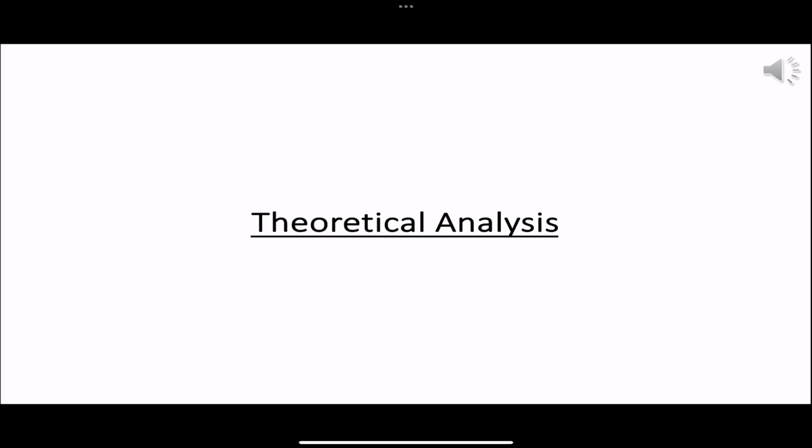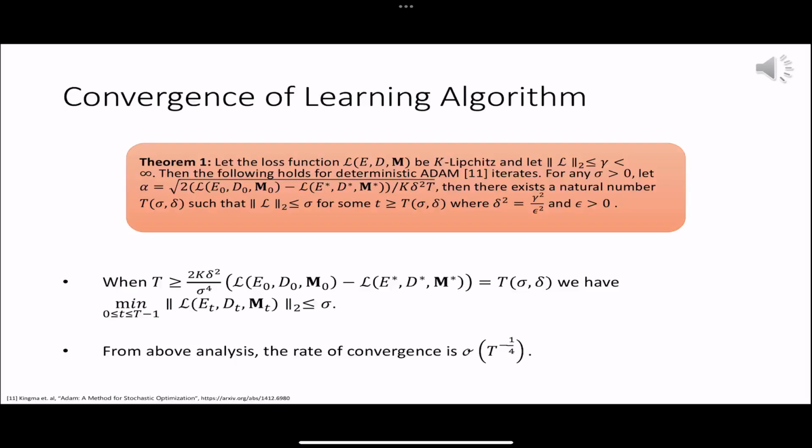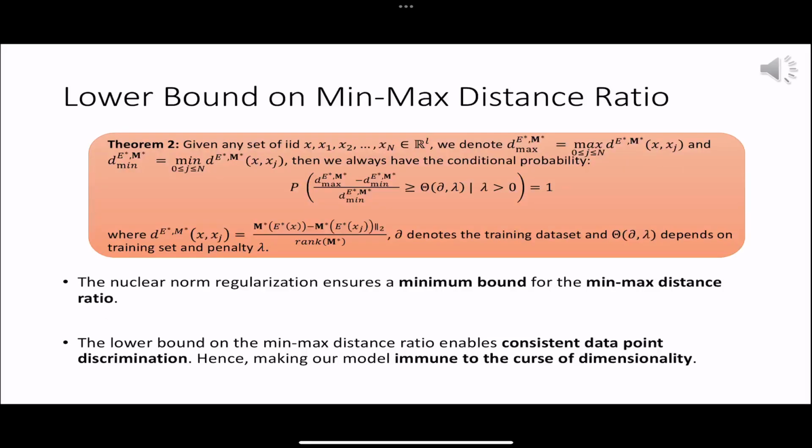We include convergence analysis and also demonstrate that even if latent spaces are high-dimensional, say 2048-dimensional, our model does not suffer from the curse of dimensionality. We establish that our learning algorithm, when used with the Adam optimizer, converges at a rate of big O of T to the power minus 0.25. While this rate is somewhat slower compared to SGD, improving it presents an opportunity for future work. In this slide, we address the issue of the curse of dimensionality.